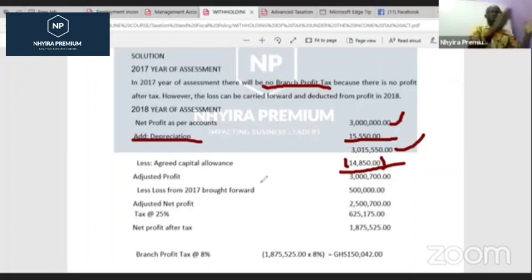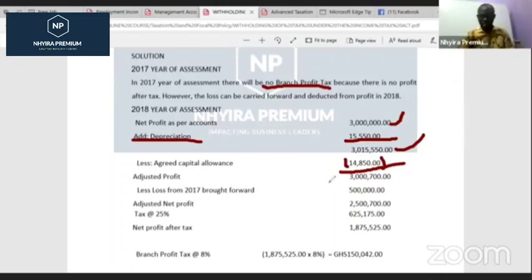So in the year 2017, they made a loss of 500,000. Now in the year 2018, they made a profit of 3,700,000. That's the adjusted profit. Gotta be careful with the figure. So we can less the loss of 2017 from this profit.